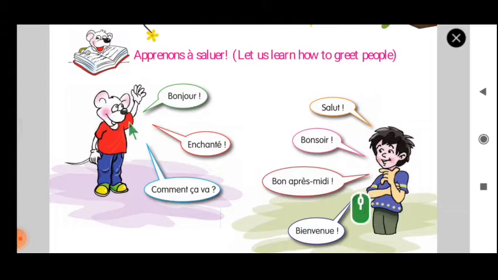Bonjour, enchanté, comment ça va? So bonjour is when we meet someone for the first time, and enchanté, what do we do when we meet someone? We say nice meeting you, or I am happy to see you. So that is enchanté. And comment ça va? That means how are you?